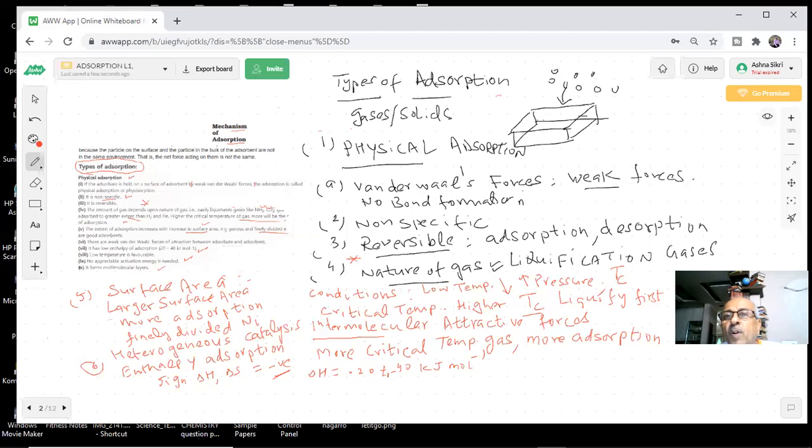We told you this molecule is here, there is a distance, and when it comes closer, there is an attractive force. As it gets adsorbed on the surface, what will happen? What is happening here? It was having some potential energy. As soon as it comes, the potential energy decreases, and that energy will be released. Coming from a long distance, due to the attractive force, the potential energy is less here, and that attractive force is what is holding the molecule. The potential energy is what is released in this form. Exothermic, that is what we are talking about.